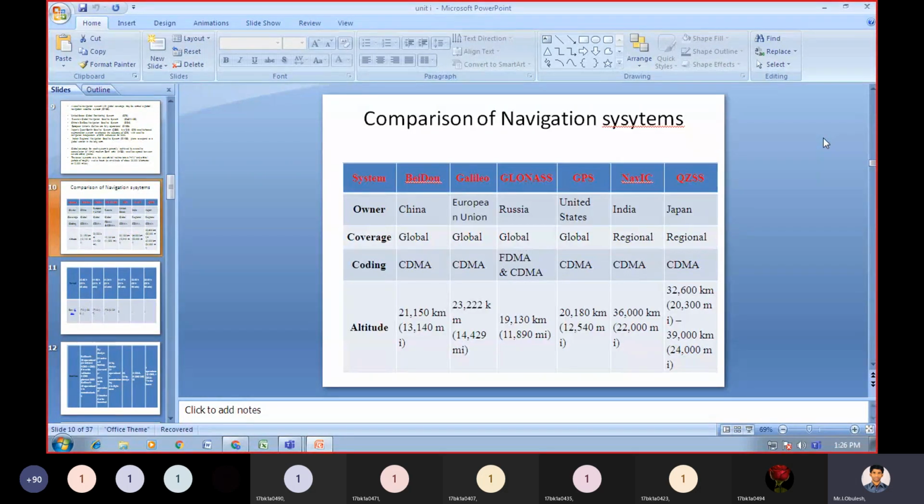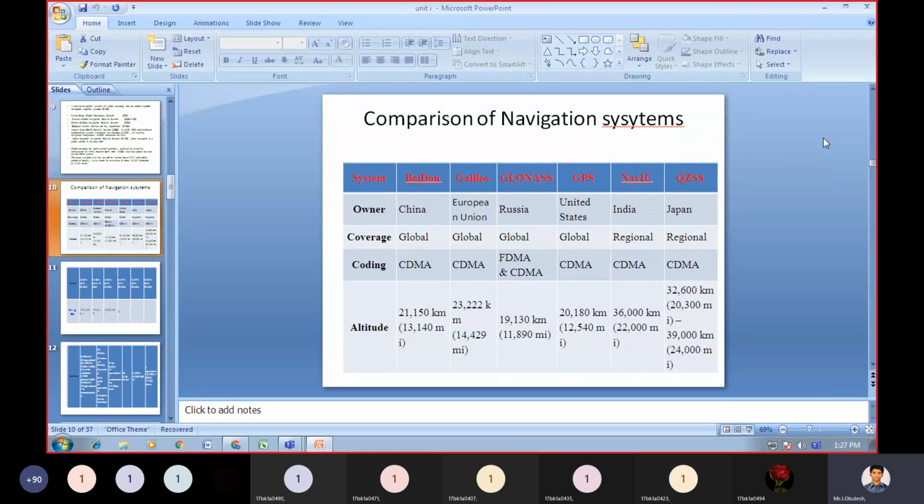Next you need to see the comparison of navigation systems. Who is the owner? What is the name of that navigation system? How is it covered, either global or regional? What type of coding technique is used?